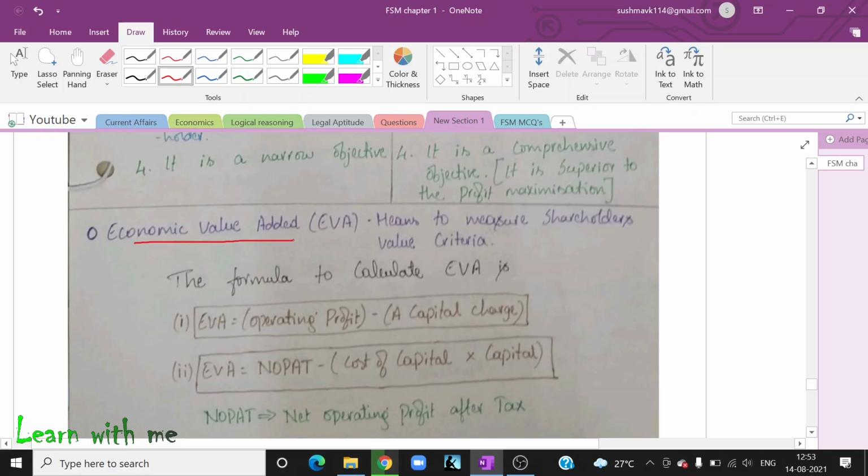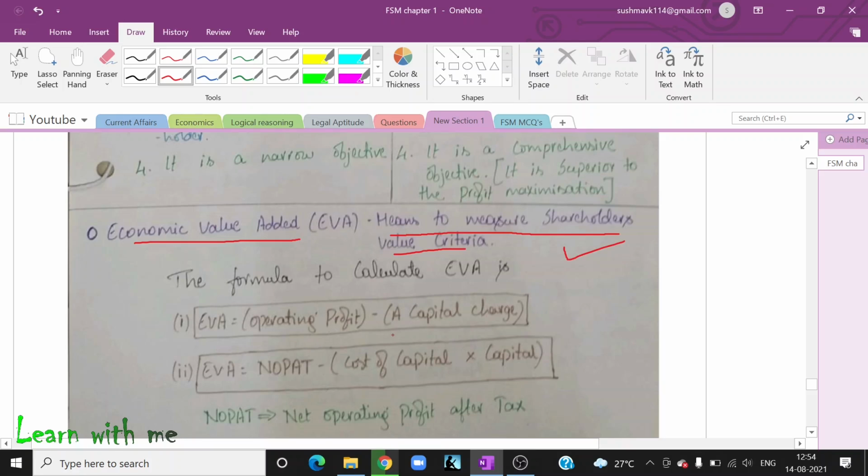Let us look into economic value added. Now what is economic value added? It is a means to measure the shareholders' value criteria: how much the shareholders are getting, how much the shareholders' value has increased. That is what we will learn in economic value added.